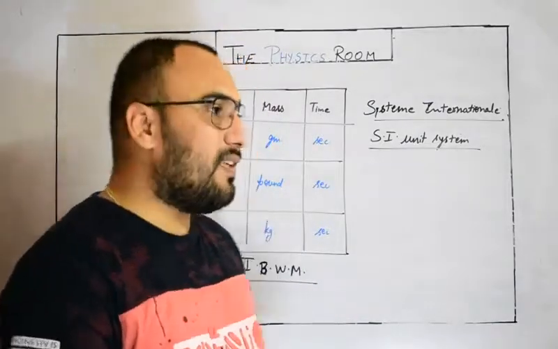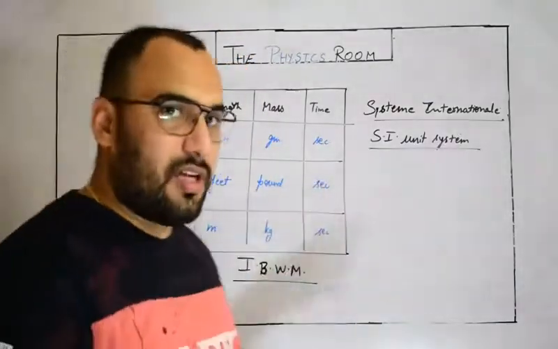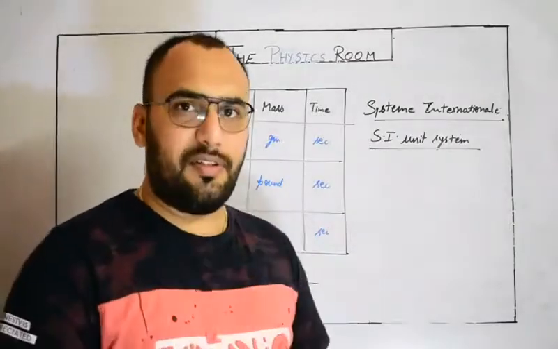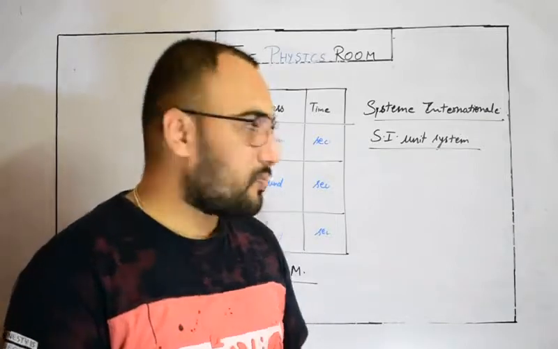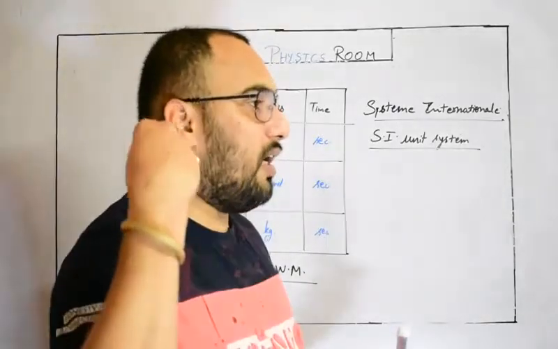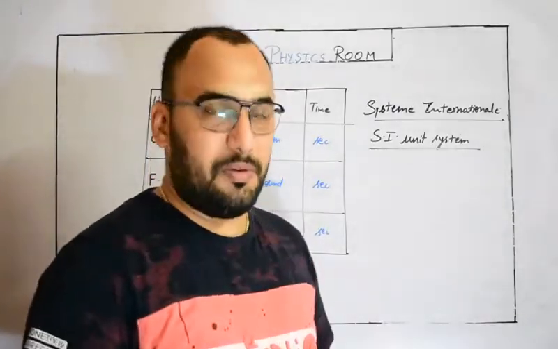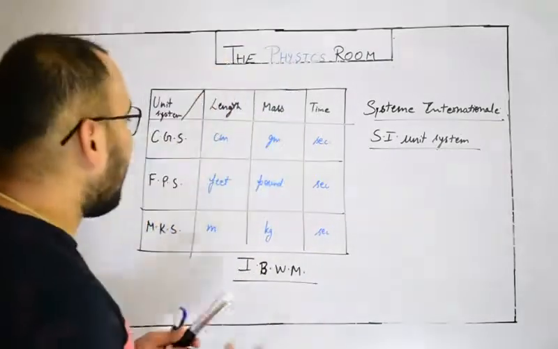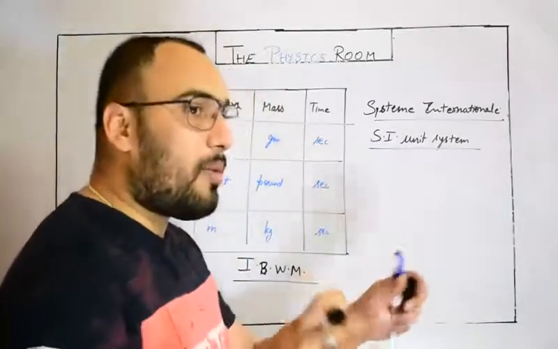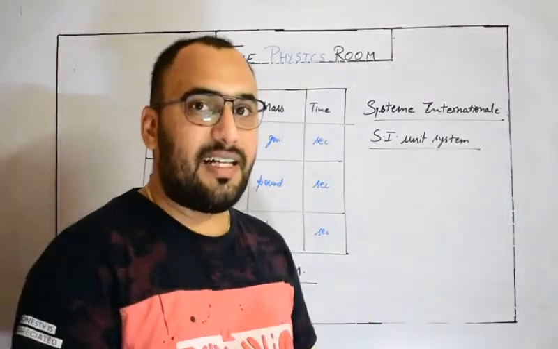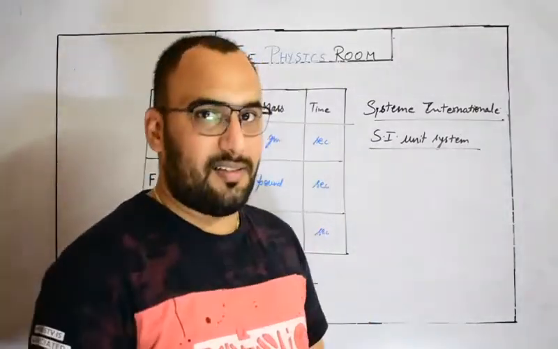Obviously, these three unit systems are not being used now. We always use the SI unit system, and you will find this in your physics numerical sheet also, that a particular answer is always given in terms of SI units. Now let's talk about those 7 fundamental physical quantities, and I will write their SI units.